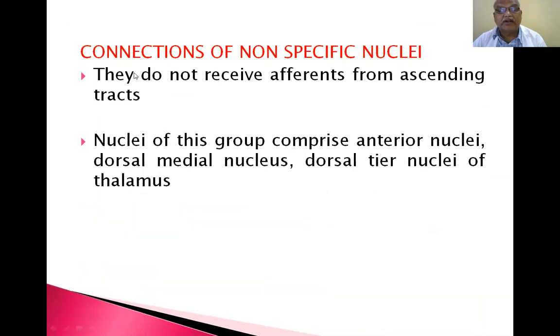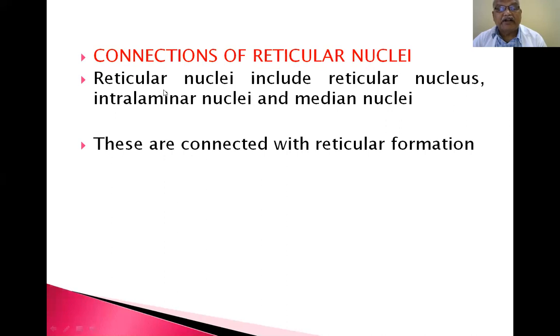Connections of non-specific nuclei: they do not receive afferents from descending tracts. Nuclei of this group comprise the anterior nuclei, dorsal medial nucleus, and dorsal tier nuclei of the thalamus. Anterior nuclei and dorsal medial nucleus are non-specific nuclei. They do not receive afferent fibers. Connections of reticular nuclei: reticular nuclei include the reticular nucleus, intralaminar nuclei, that is the Y band, and median nuclei. These are connected with the reticular formation.